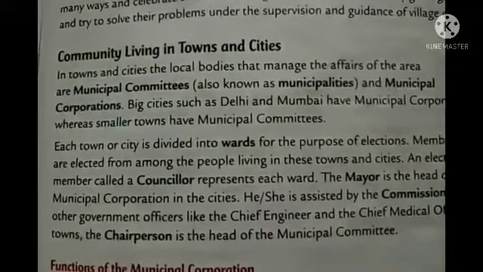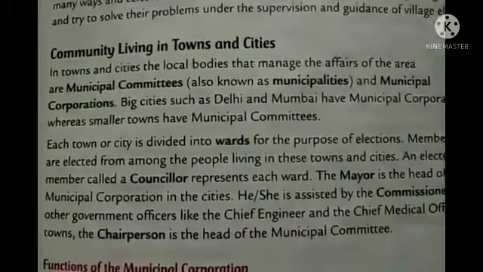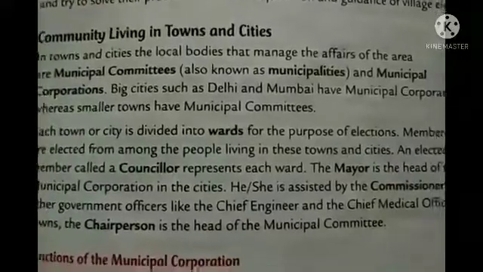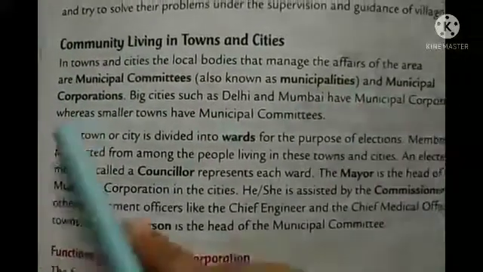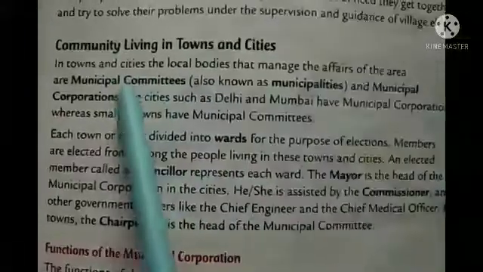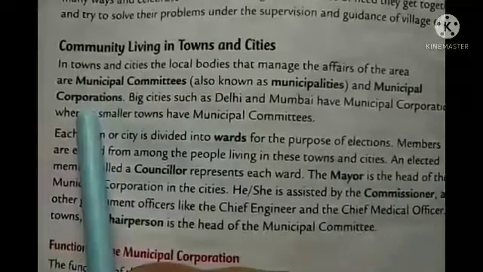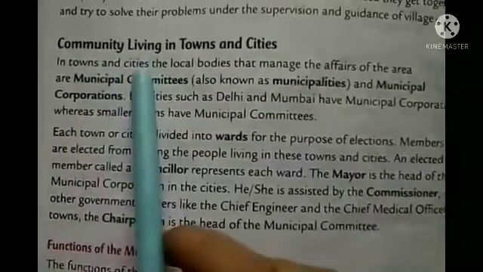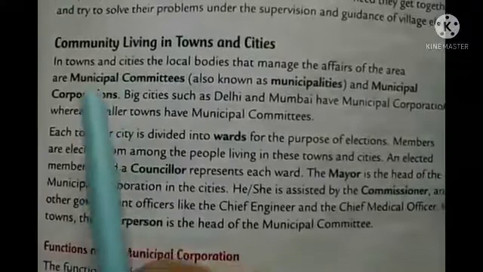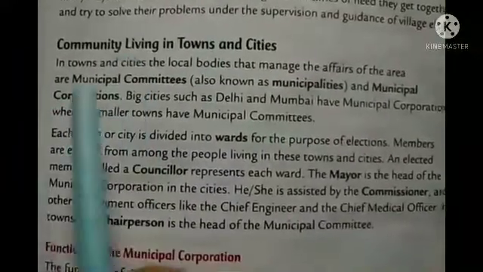Already it is written that in towns and cities the local bodies that manage the affairs of the area are municipal committees, also known as municipalities, and municipal corporation. Okay, so these are two local bodies, municipal committee and municipal corporation. In towns and cities the local bodies are called municipal committees and municipal corporation. In villages it is called Gram Panchayat.